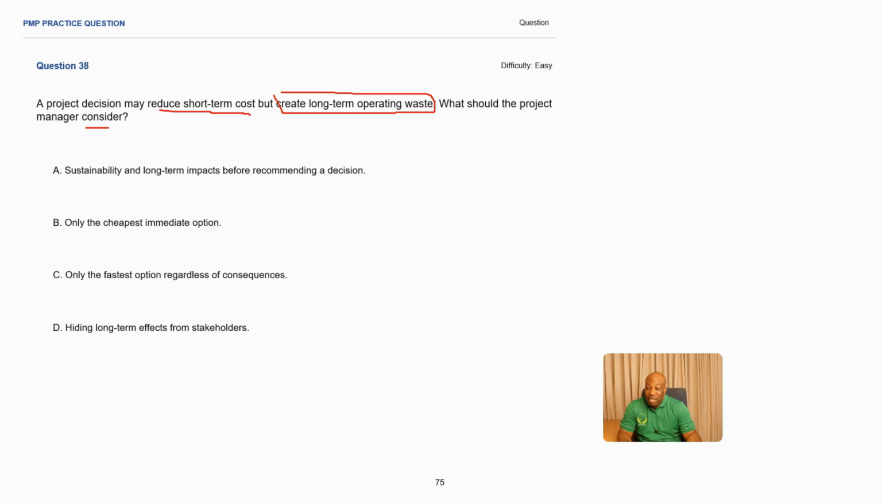All right. So the first answer is sustainability and long-term impacts before recommending a decision. Okay, it makes sense. Only the cheapest immediate action. Cheapest action. This is what is making this answer incorrect. Something might be cheap, but might not be the best. Only the fastest option, regardless of consequences. This is the same as B above. Something might be the fastest, but might not be the best answer in this scenario. Okay. Hiding long-term effects from stakeholders. Never hide anything. Be transparent and honest in a project environment, making this an incorrect answer.